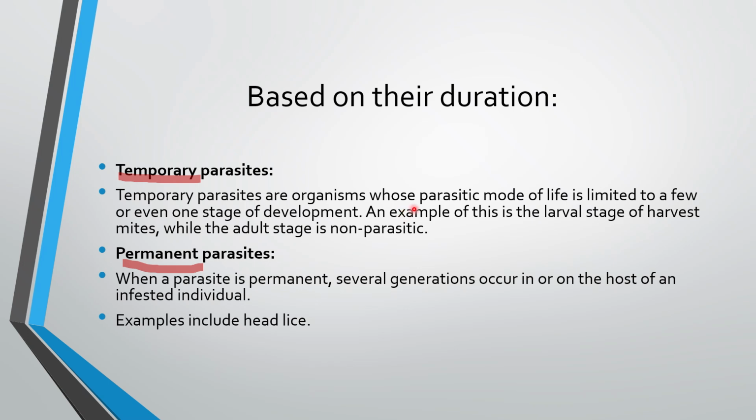An example of this is the larval stage of harvest mites. Mites have a very short lifespan, so this parasite would be called a temporary parasite. However, their adult stage is not parasitic, right?